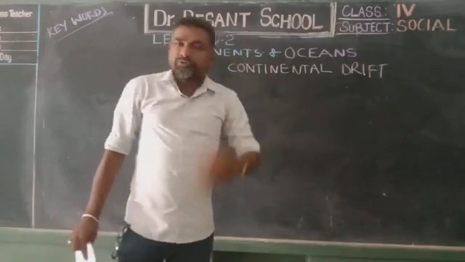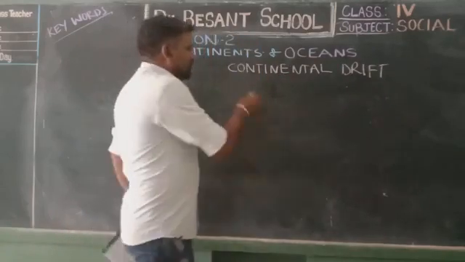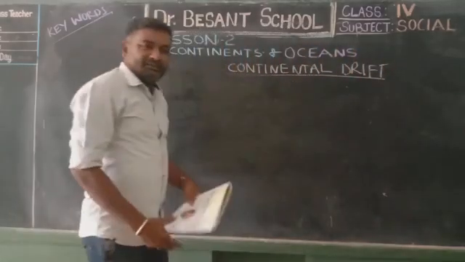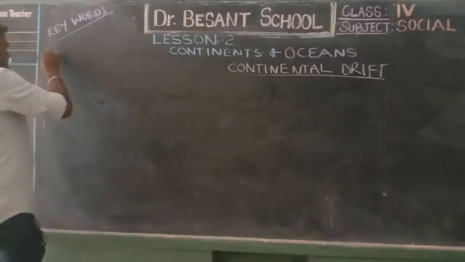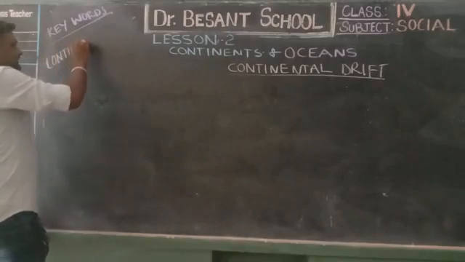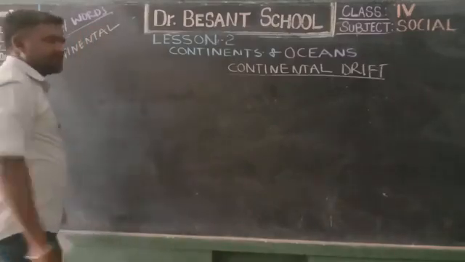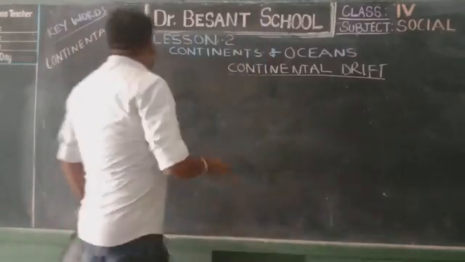Before we go to the explanation, let us go through the meaning of continental drift. We can also take them as keywords. What is a continental and what is a drift?